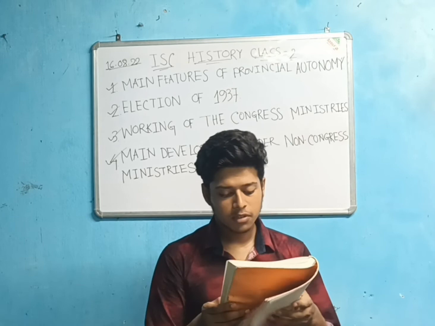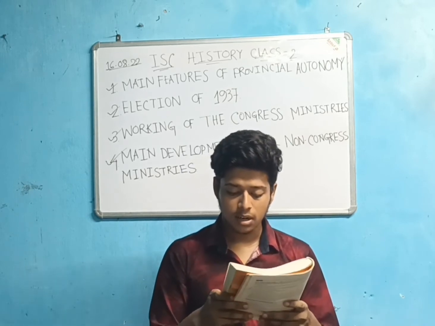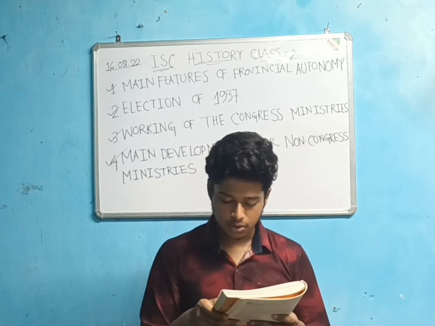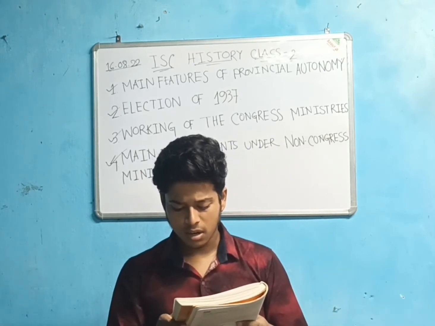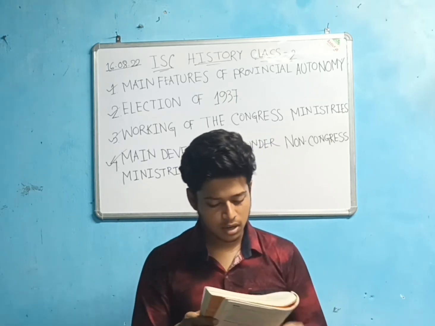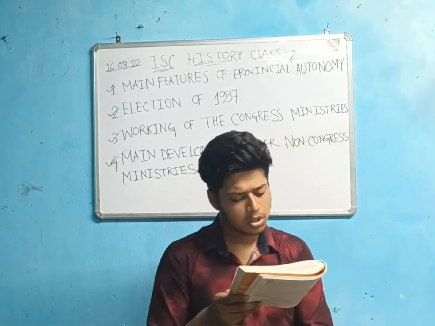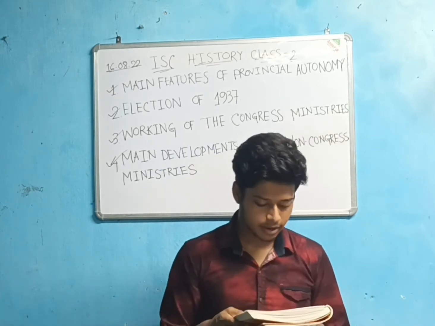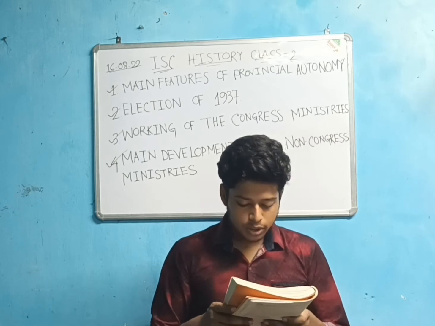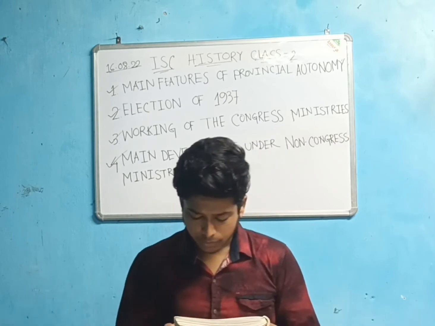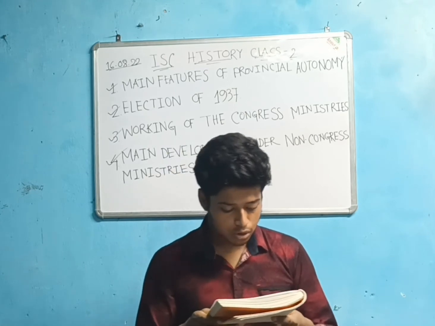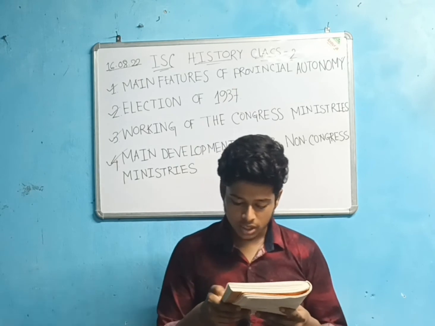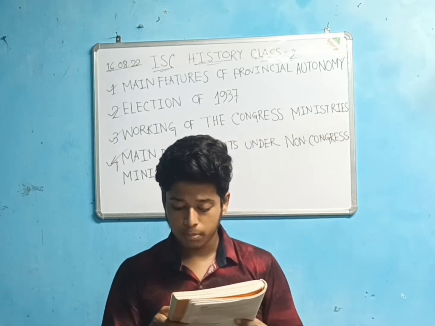Name some of the socialist persons within the Congress party: Ram Manohar Lohia, Jayaprakash Narayan and Narendra Dev, Patwardhan, Sitaramayya, etc. You can give any two or three, or you can give all the names. Who formed the Congress Socialist Party within the Congress? The same names you have to write: Ram Manohar Lohia, Jayaprakash Narayan, Narendra Dev and Patwardhan.